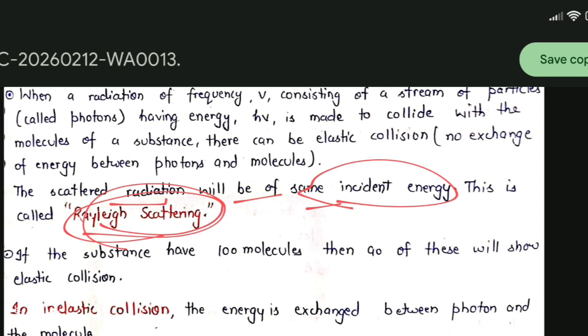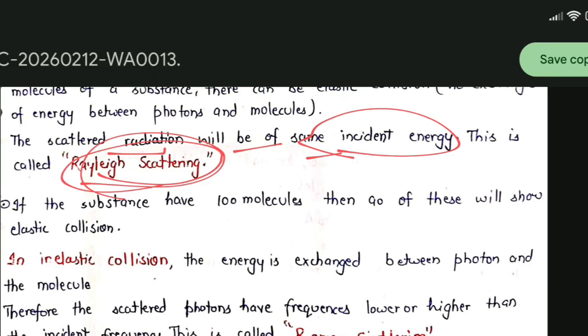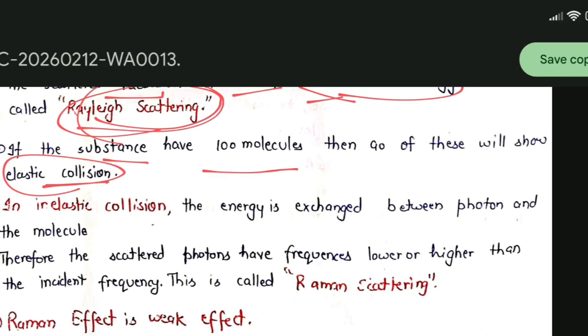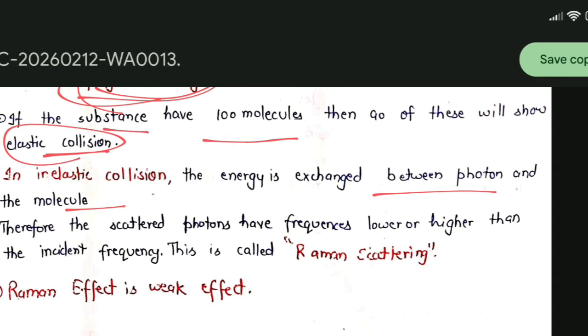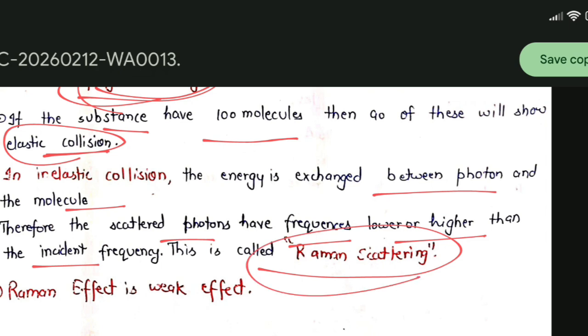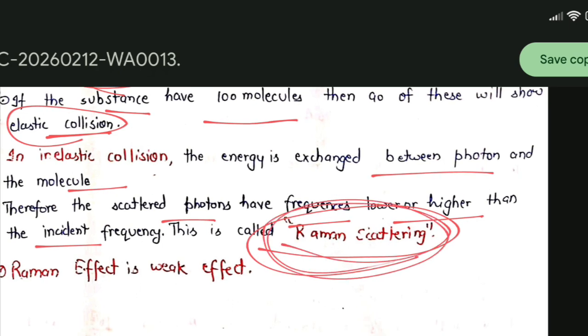Okay, if the substance has 100 molecules, 90 of these will show elastic collisions, and the rest 10 molecules show inelastic collisions. In inelastic collision, energy is exchanged between the photon and the molecule. Therefore the scattered photons have frequency lower or higher than the incident light. This is called Raman scattering, and we have to focus on this part of our light.